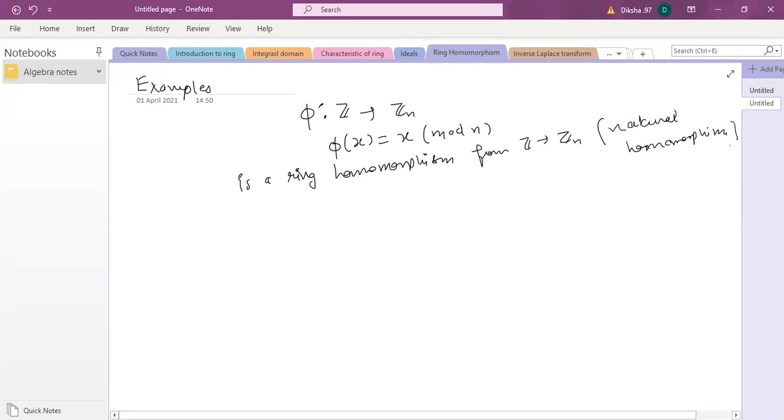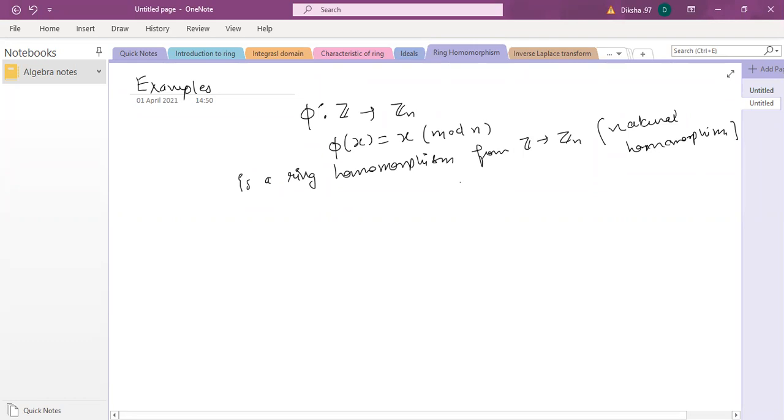It's the most natural way of defining the mapping: you don't change the integer, you are not squaring it, you are not multiplying with anything, you are simply reducing it mod n. Whatever the remainder is, you get that, and n can be anything. For any positive integer n, this mapping is a ring homomorphism.